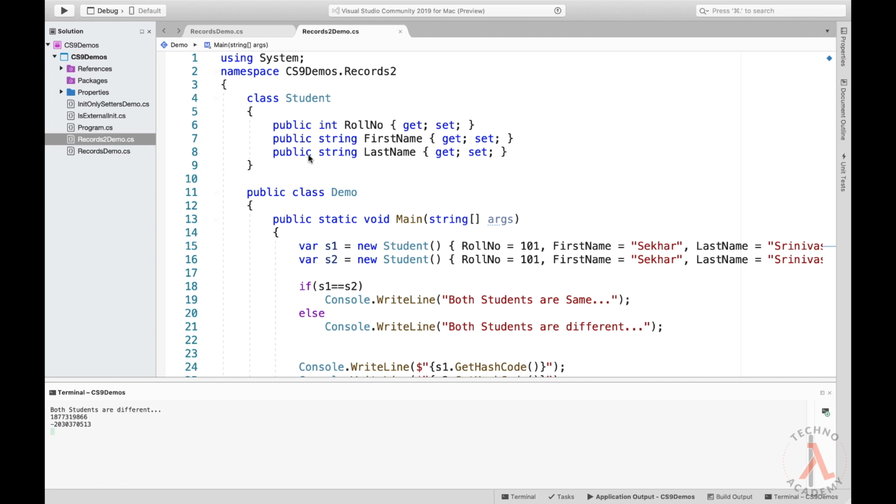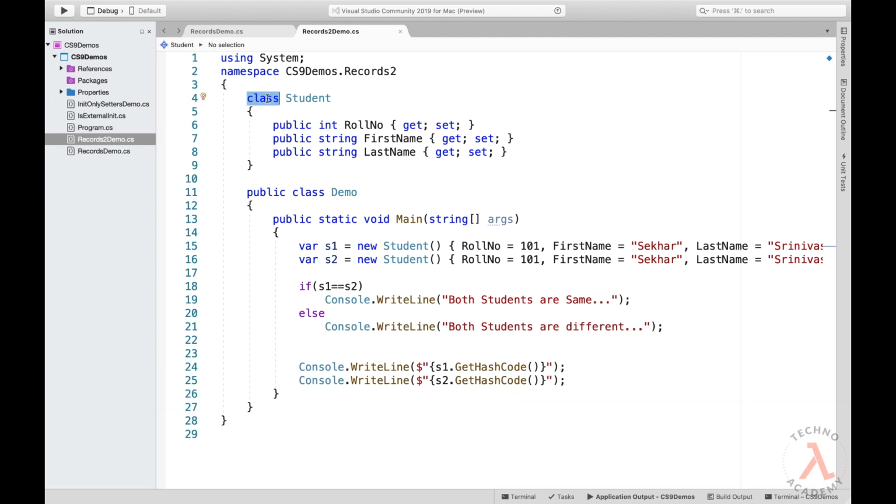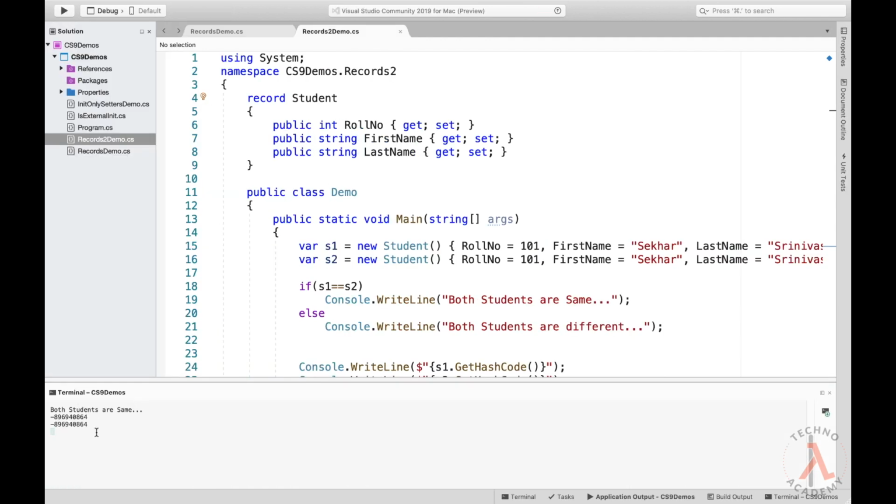Now let me verify what will be the result we will get if we define the Student class as a record. So let me replace the class keyword with record, and once again let me execute the program. We can now observe the statement both students are equal, and also we can observe the hash code for both the objects remains the same. Now let us remember one important point: whenever we use records, the comparison of objects will be performed based on their data only. If the data is same for the objects, then the hash code of the objects will also be same.